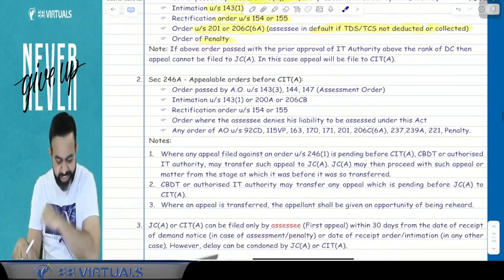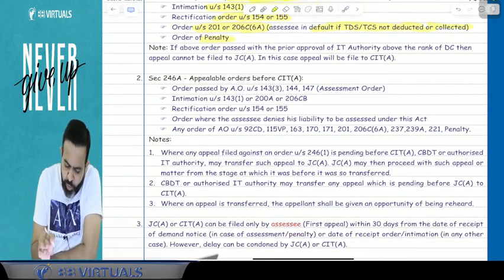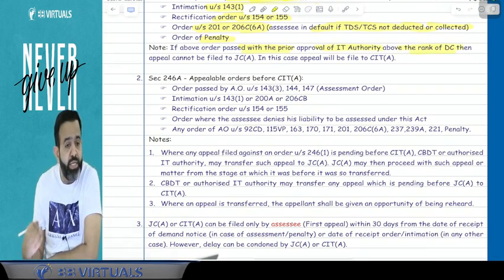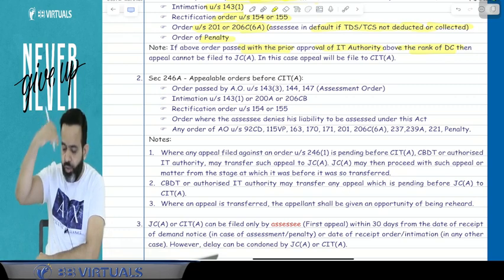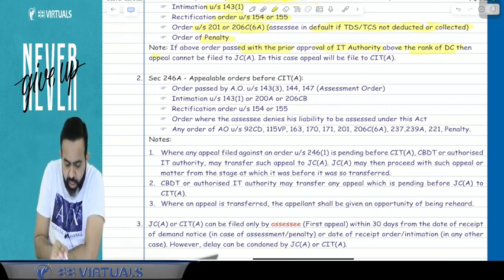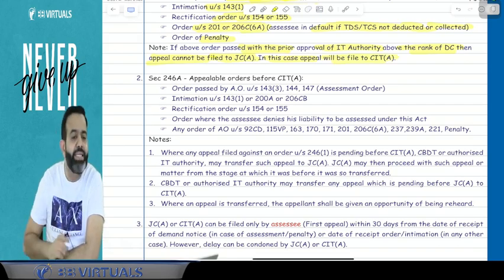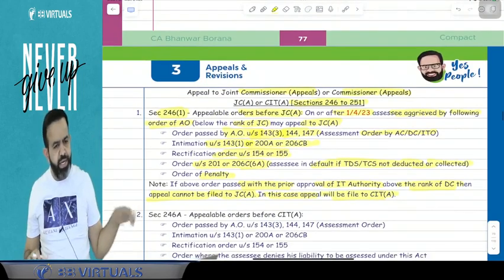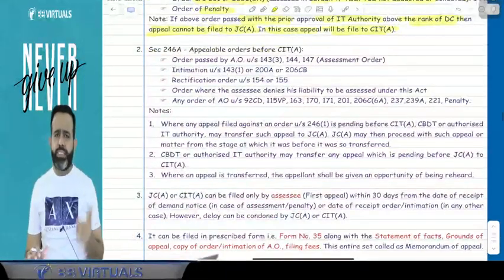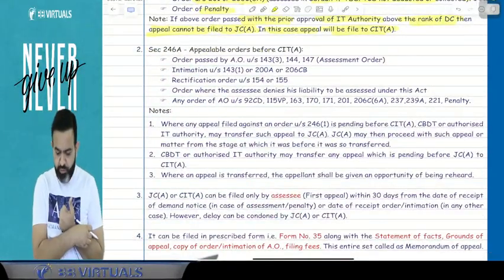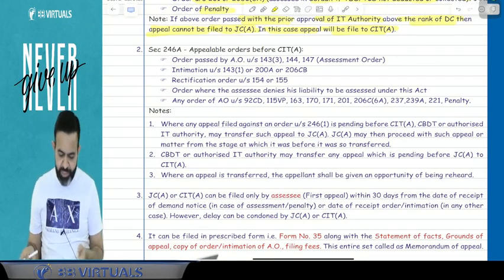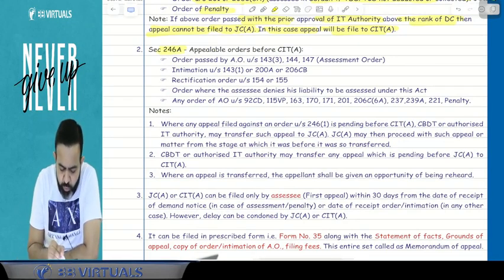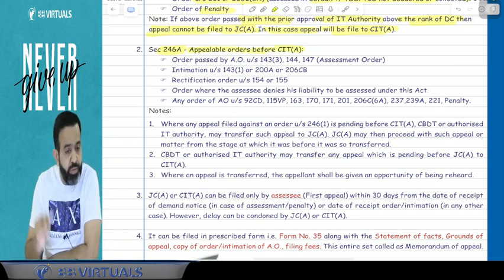So here one note is given, try to understand. If the above orders are passed with the prior approval of an IT authority above the rank of the DC, above the rank of the DC meaning JC or a higher level officer, then appeal cannot be filed to the JC appeal. In this case, appeal will be filed to the CIT appeal. So guys, these orders are going to be challenged at the JC appeal and all remaining orders of the AO will be challenged at the CIT appeal. Now, which orders will be challenged at CIT appeal? Try to understand. So next section is 246A, that is appealable orders before the CIT appeal.